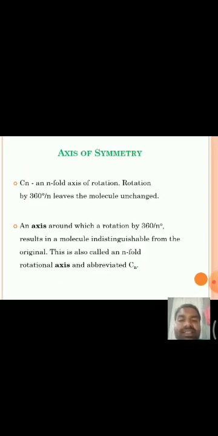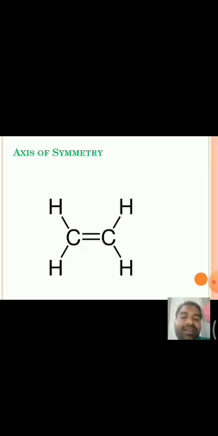Coming to the symmetry elements, there are four. The first one is axis of symmetry, the second is center of symmetry, the third is plane of symmetry, and the fourth is alternating axis of symmetry. Axis of symmetry means any axis passing through the molecule through which the rotation is carried out by 360 by n degrees, so that we get the identical or indistinguishable molecule as the original. Then the molecule is said to have a Cn axis of symmetry.